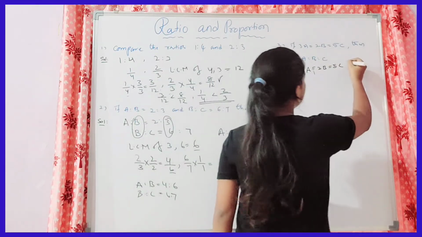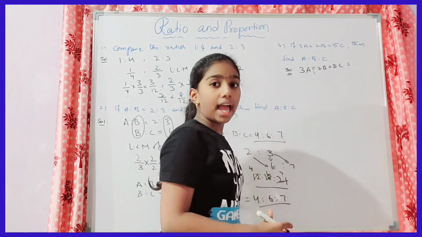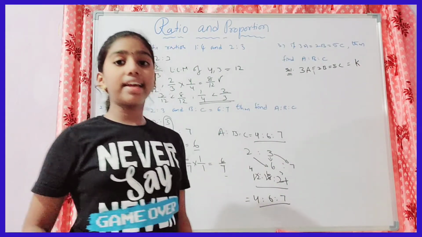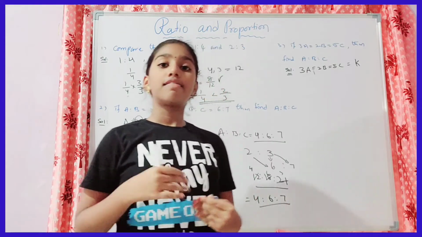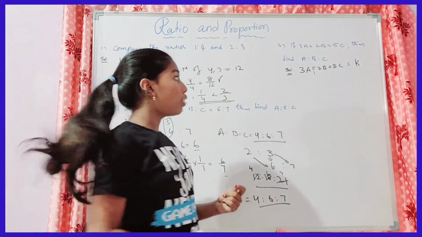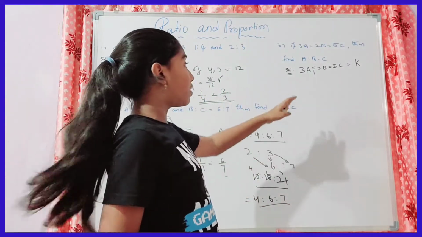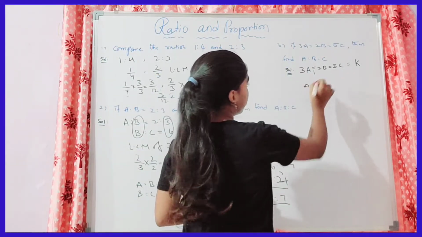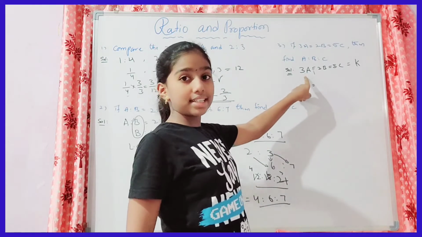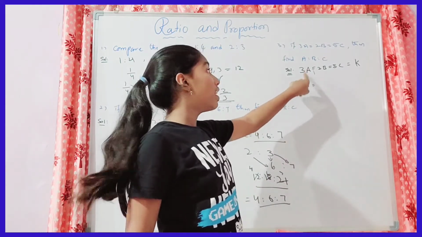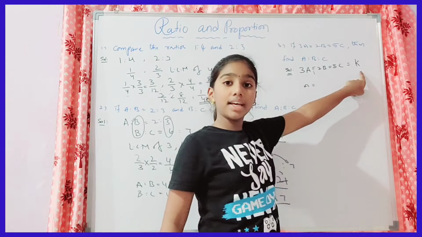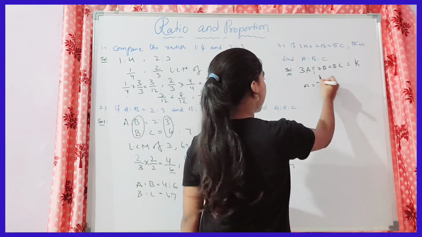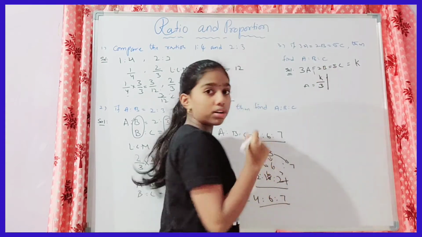Let's take it as k. So 3a is equal to 2b is equal to 5c is equal to k. Now, if we want the value of a, see, when we take this 3, which is in multiplication, to that side, it will be in division. So a is equal to k by 3. We got the value of a.